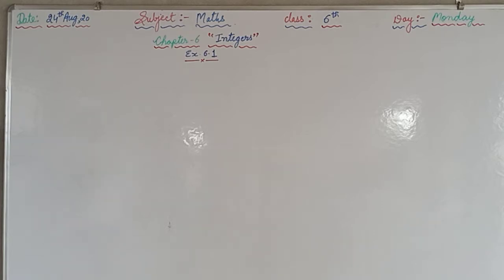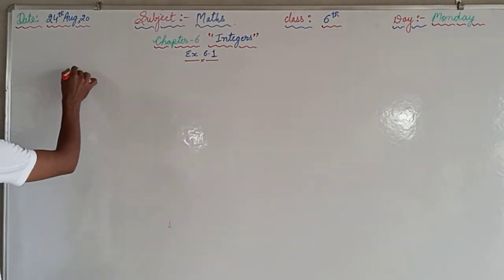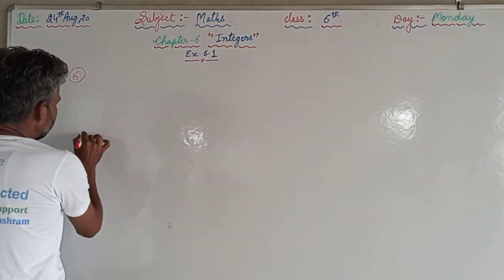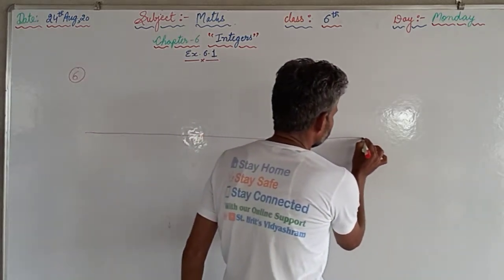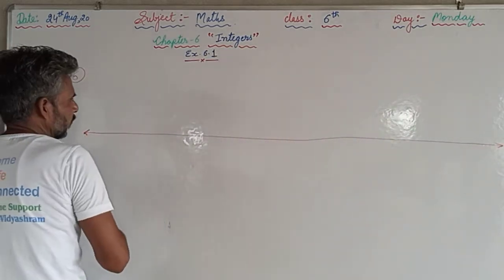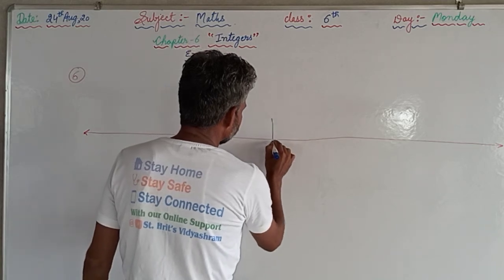Afterwards, question number 6. Question number 6 we have to solve, up to the parts A, B, C, D, E. These are small numbers. You can see from the number line given in the previous question. So we should draw the number line like this, and we should represent the 0 in between.